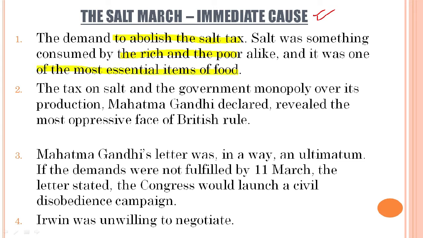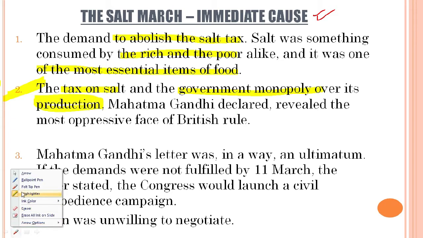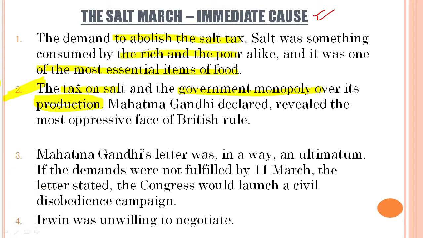But what happened? What was the actual issue here? It lies in point number 2, the tax on salt and the government monopoly over its production. These are the two important points which form the bone of contention here, students, which you need to mark: the tax on salt and the government monopoly over its production.